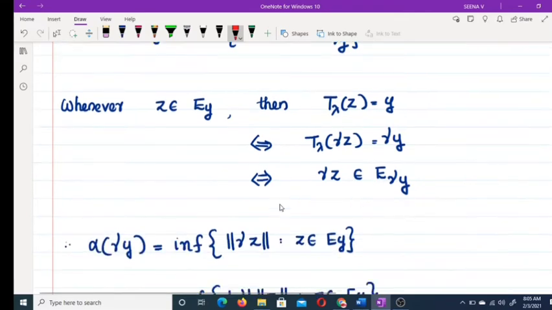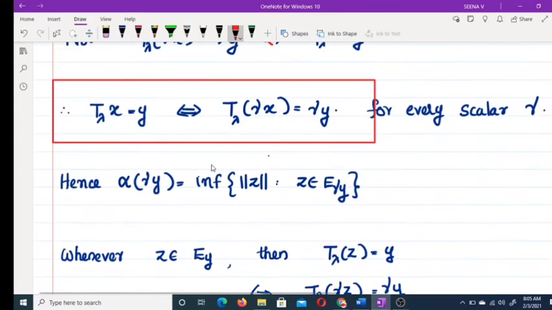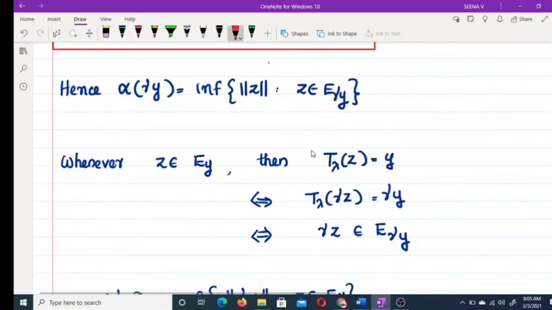So we can replace this as the infimum of the norm of γz such that z belongs to E_y.